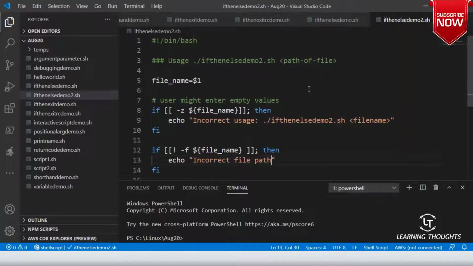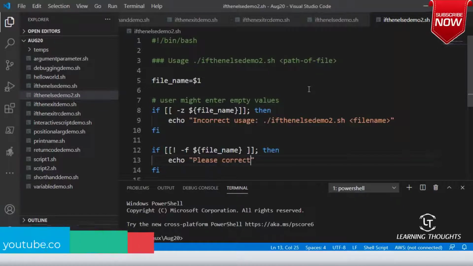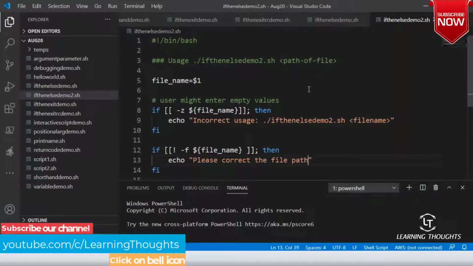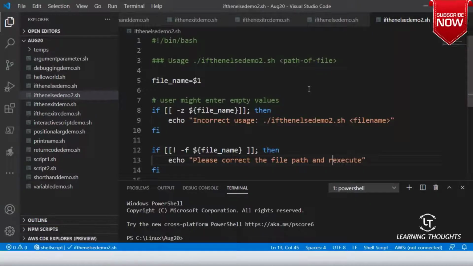Please correct the file path and re-execute the script.